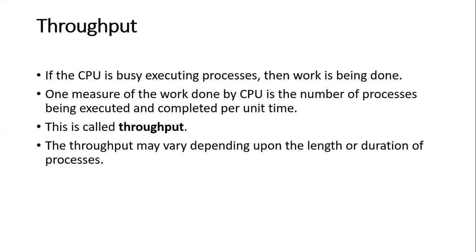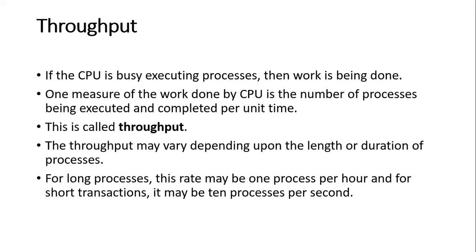And this throughput can vary depending upon the length, or the duration, of the process. Some processes can execute in a very short period, and some processes can require very much time. So your throughput depends upon the duration of the process. For a long process, the rate may be one process per hour.